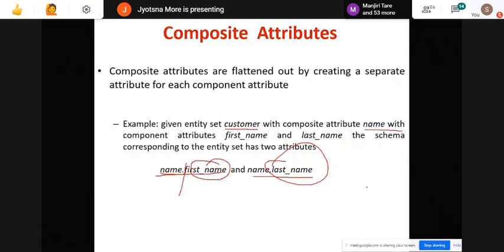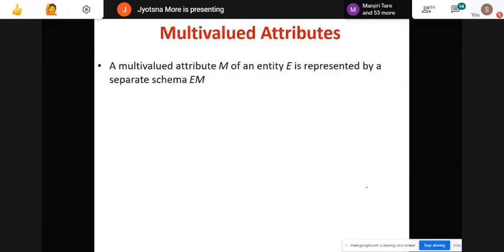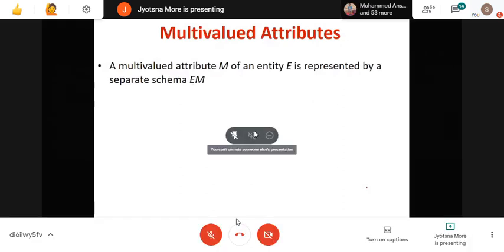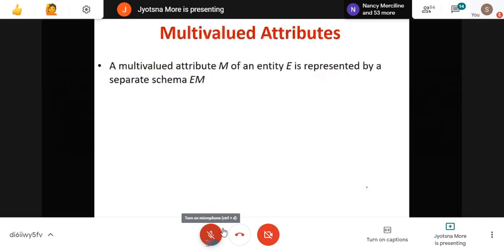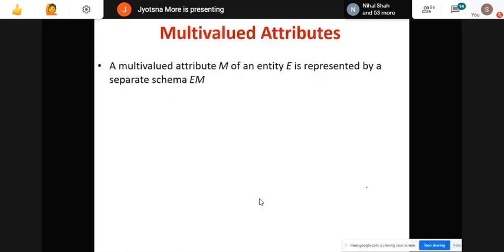Multi-valued attribute. Which multi-valued attribute was present in our ER diagram? Which attribute was multi-valued? I think in employee, phone number was there. No, in our diagram we have taken dependent name. Phone number is multi-valued, but I have not shown it as multi-valued in my diagram. See, everything depends on your diagram. You can show phone number also as multi-valued, but right now I have shown one only for your understanding. In your actual diagram, you can show both. So now here we have taken dependent name as a multi-valued attribute.